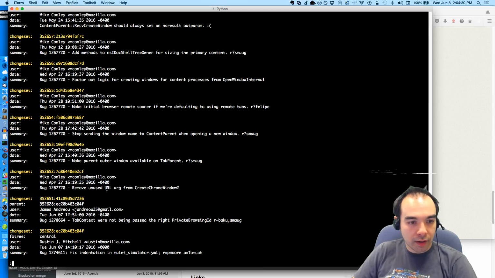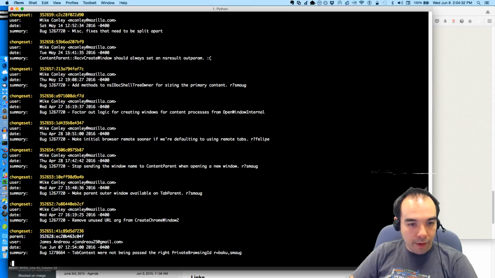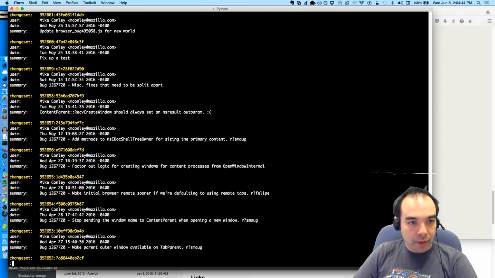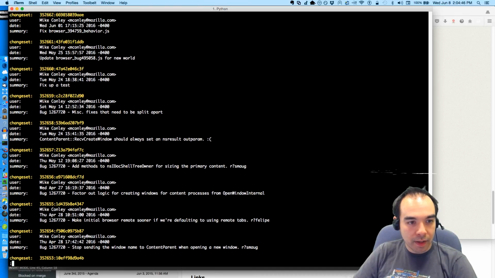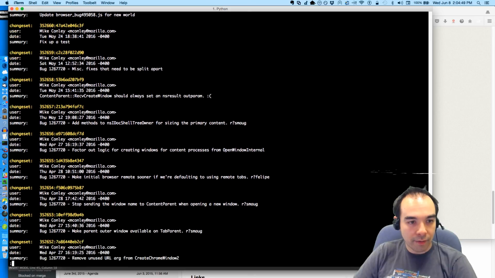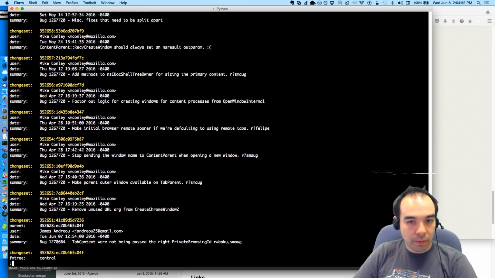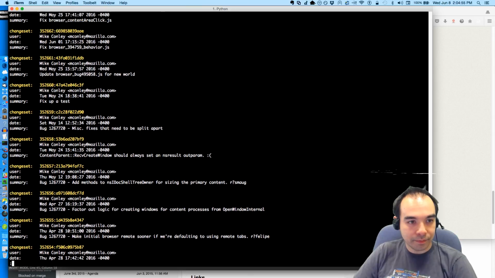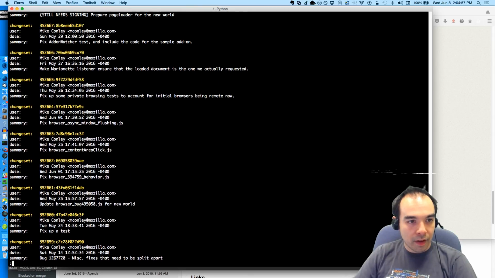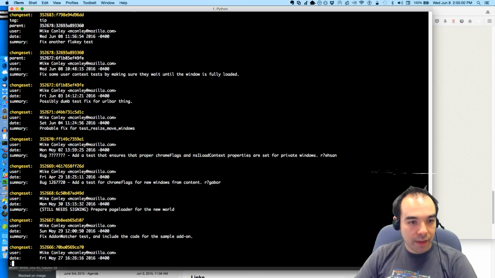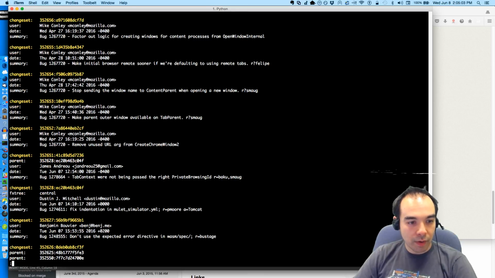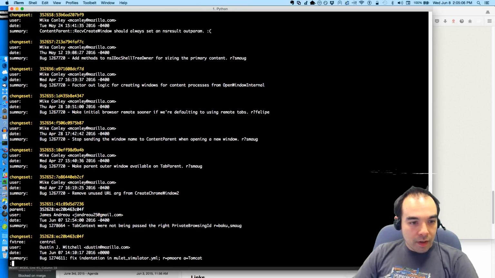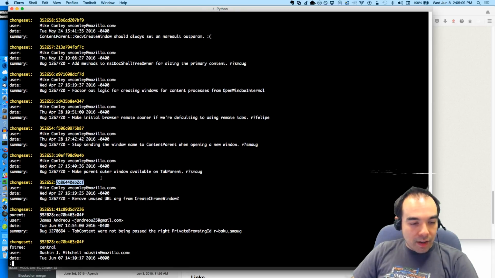Remove unused URL arg and make outer window available on tab parent. These two I might be able to extract out, and stop sending the window name, I might be able to extract these things out. And that might be good. They can be landed on their own, and they don't have to all be reviewed and landed at the same time. And then all these test fixes will probably need to go in at the same time. So let's take a look at these patches.